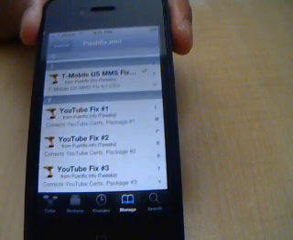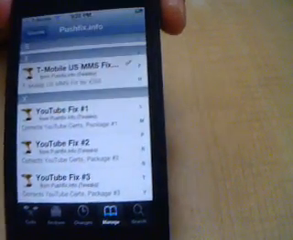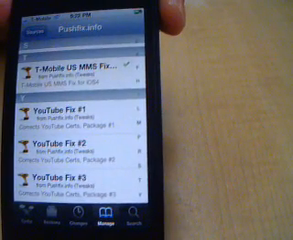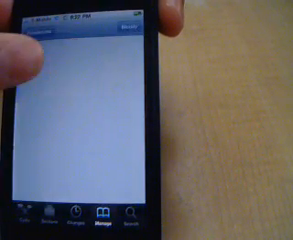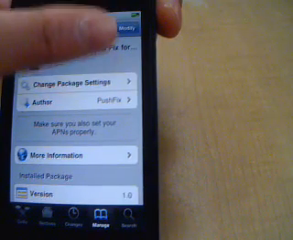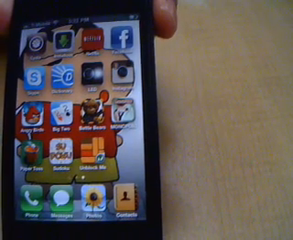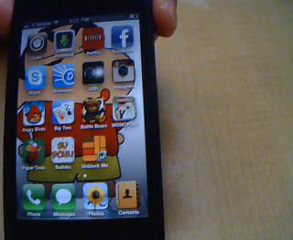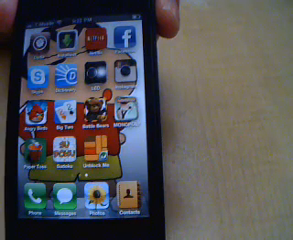Scroll all the way down until you see T-Mobile US MMS fix right there. Go ahead and install it. After installing, it will tell you to reboot your device. So just go ahead and do that.